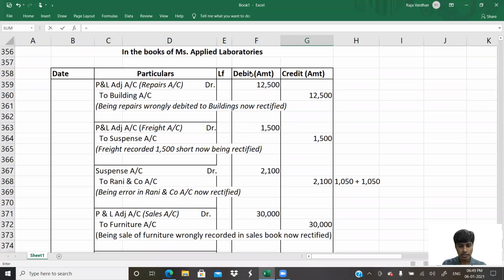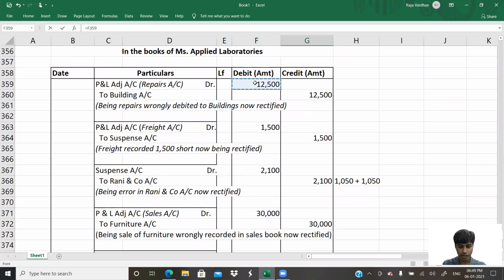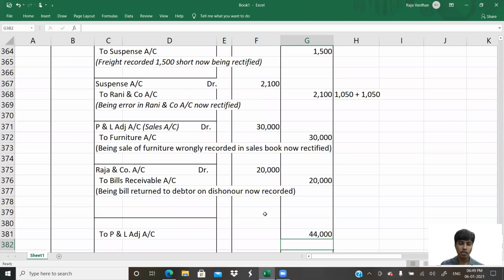This 12,500 debit plus this 1,500 debit plus 30,000 debit. These three items I'm adding up, totally giving me 44,000, which will now get transferred to my capital account. So this was debit previously. Now the entire balance is credited so that my P&L adjustment account will get closed.